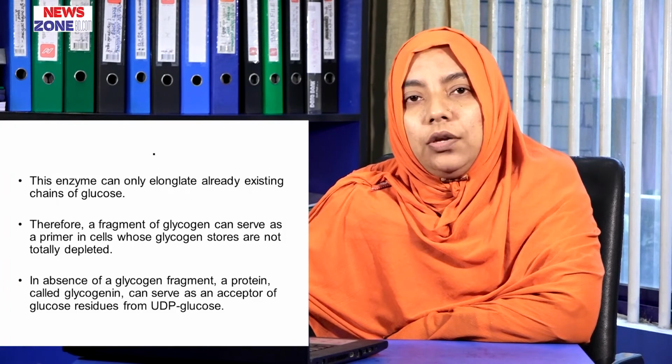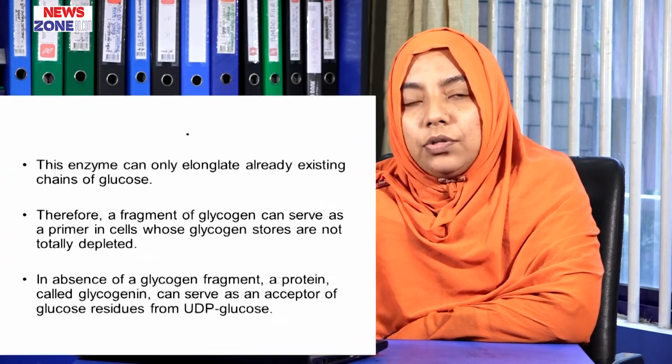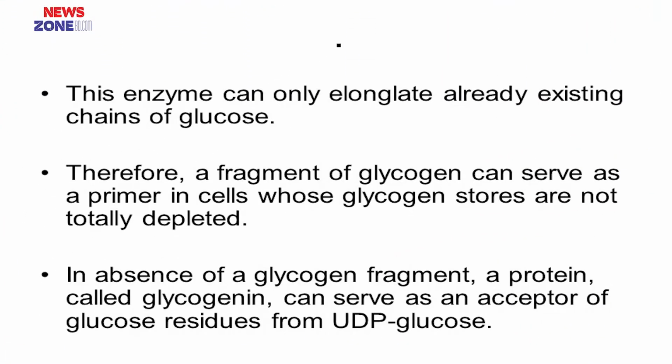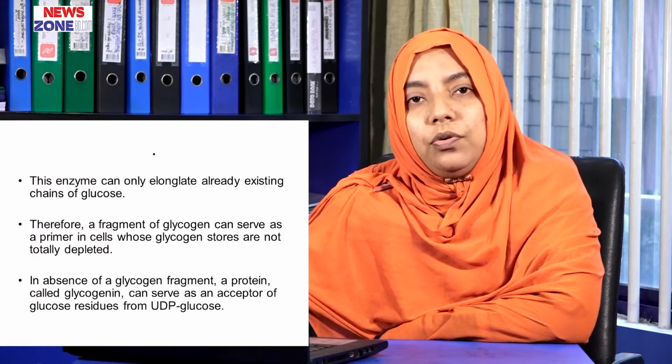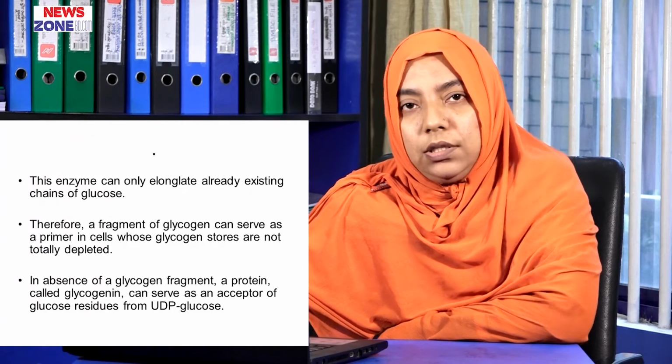In a cell in which the glycogen is not totally depleted, a small fragment of a glycogen molecule may act as a primer. But in a cell in which the glycogen content is totally depleted, a protein called glycogenin acts as a primer, receives glucose residues from UDP-glucose, and starts glycogen synthesis.